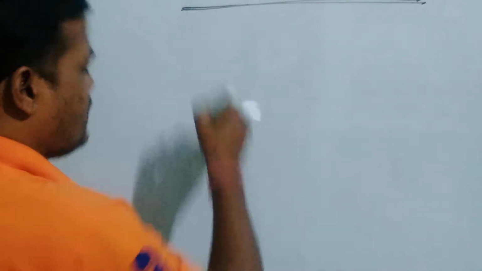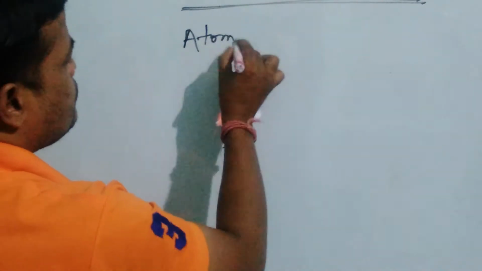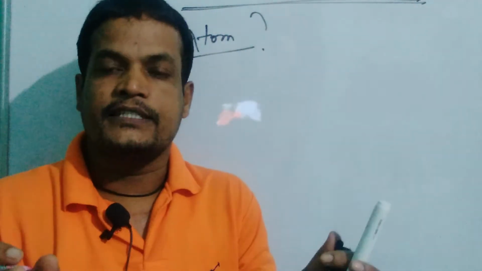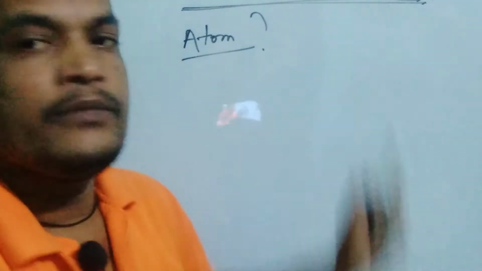Friends, we know that atom is the smallest unit, or fundamental unit, of a particle. What is an atom? Atom is the fundamental unit which cannot exist by itself in free form. So what happens? Atoms combine, they form molecules or compounds. So one of them is molecules.